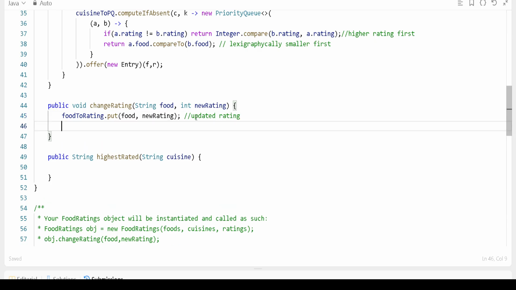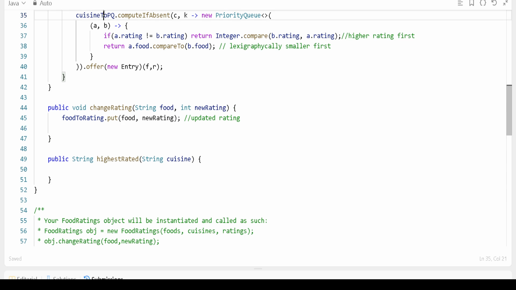Now what we will do, we have to push a new entry for the cuisine, remember that we are doing here. So to push on here, you have to define it first.